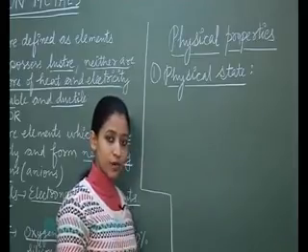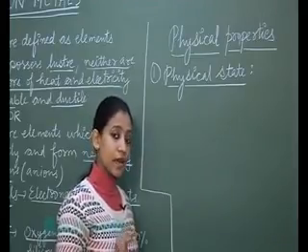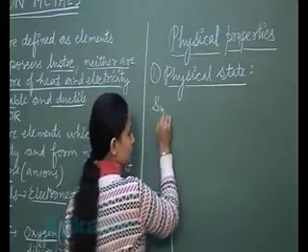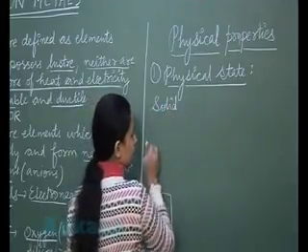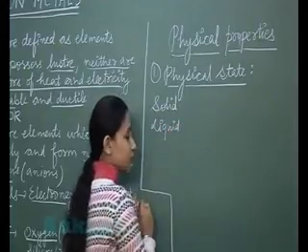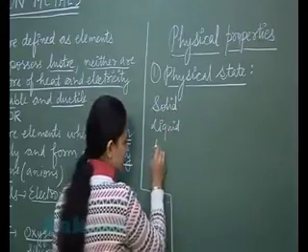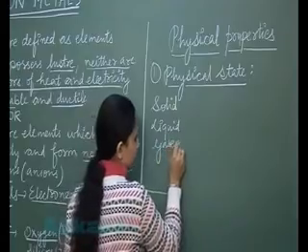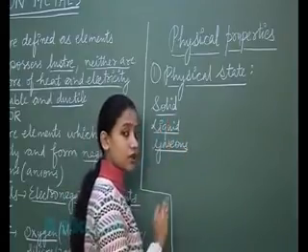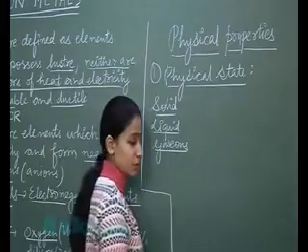But different from the metals, these non-metals are present in three physical states. So three physical states are solid state, they are even present in the liquid state, and many of the non-metals are in the gaseous state. So they are present in three physical states at room temperature.